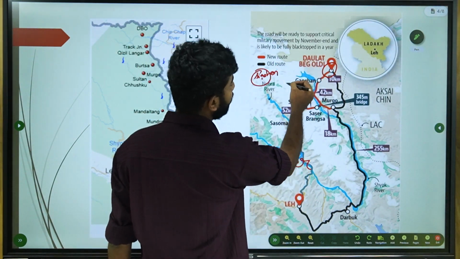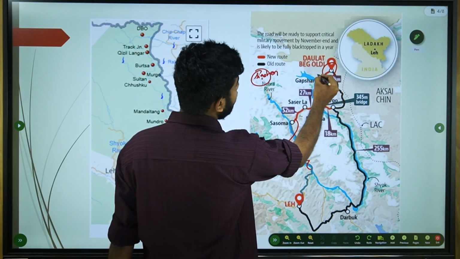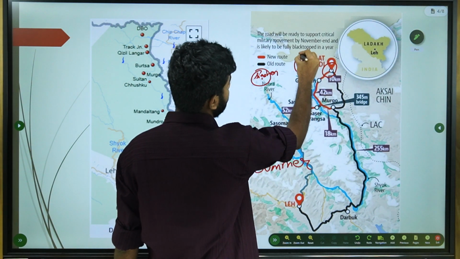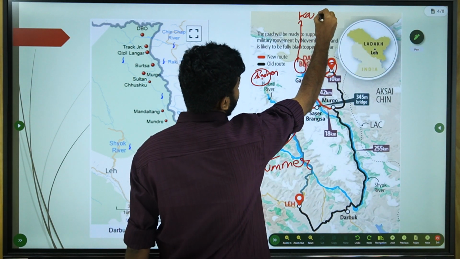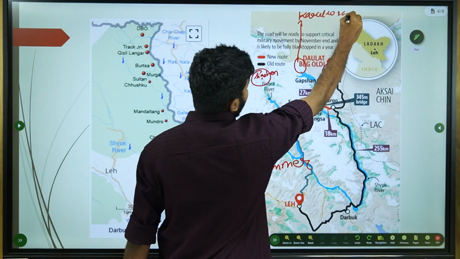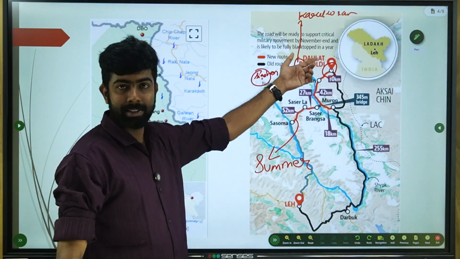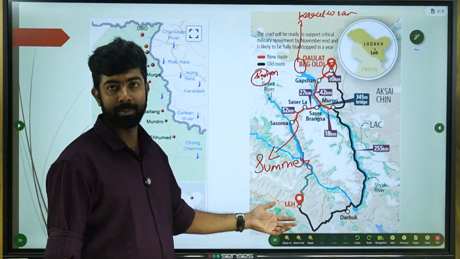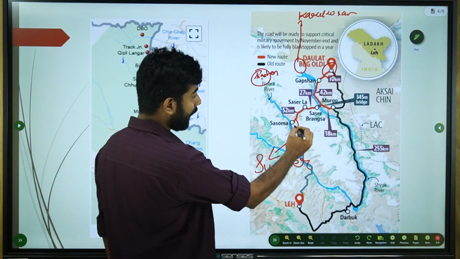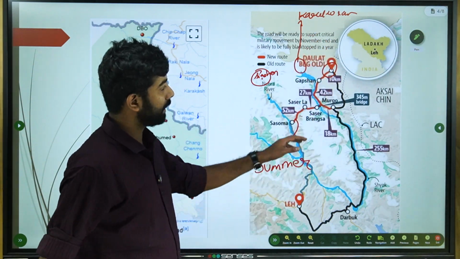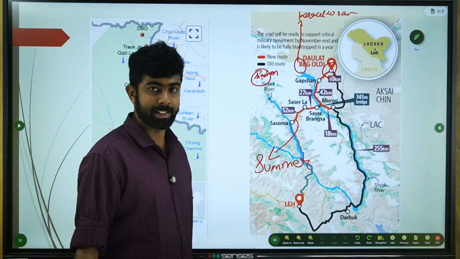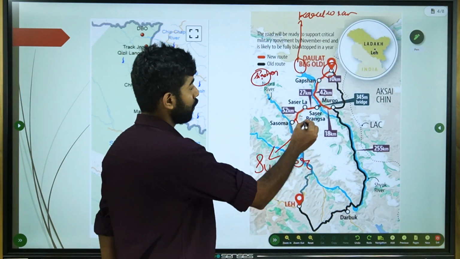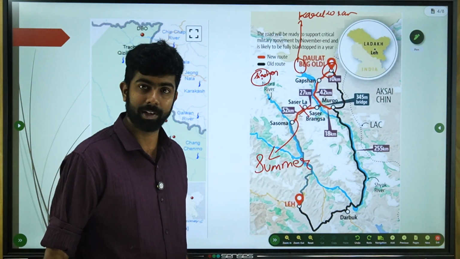And then you have the Karakoram Pass here, close by. So this is actually the summer way. In summer season, this is the path they take: to the LAC, then to Sasoma, and to Saser La, then to Daulat Beg Oldi. But during winter season, this pass will get closed, due to snowfall.